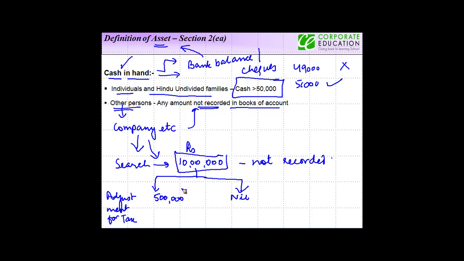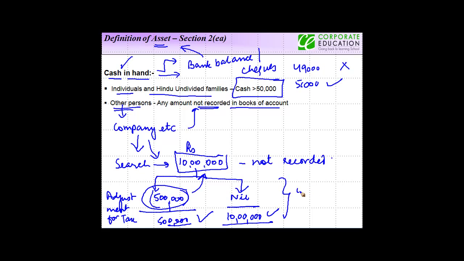So if the tax officer makes any adjustment out of this unrecorded cash, then that amount will be reduced from this number, and let's say you've got 5 lakh. Here you've got 10 lakh. So this amount which is not adjusted by the tax office against any demand up to the valuation date.